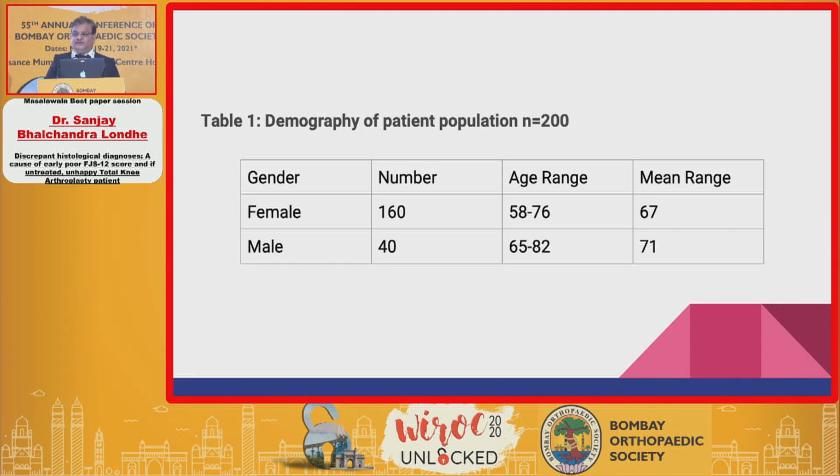So this is the demography of our population. As you know, the females far outnumber the osteoarthritic patients. About 80% females, 20% males, mean age 67 in females and 71 in males.